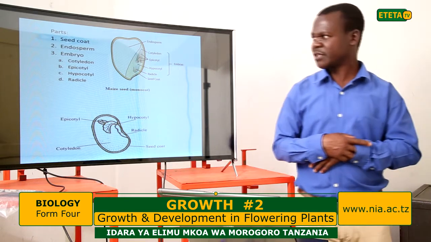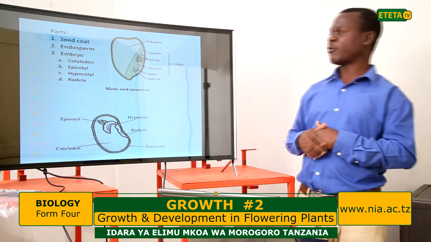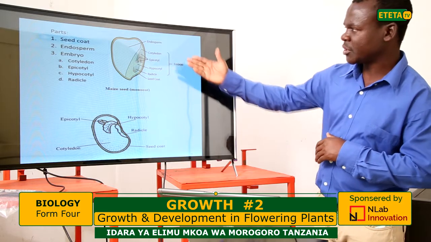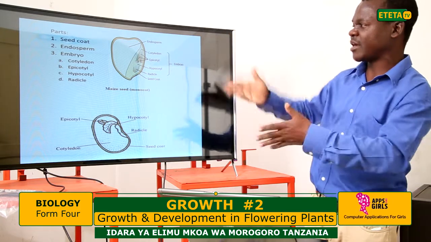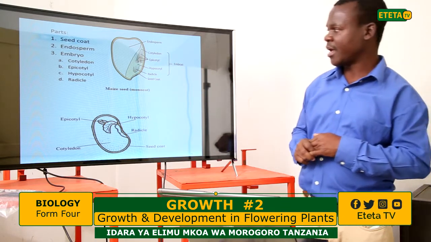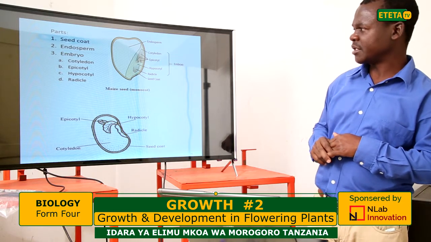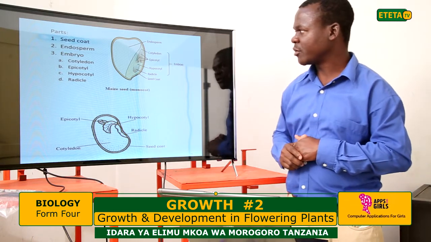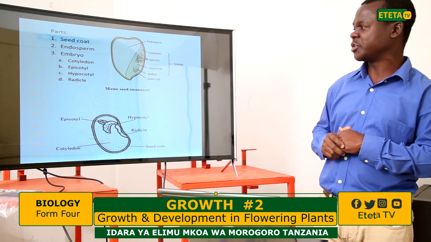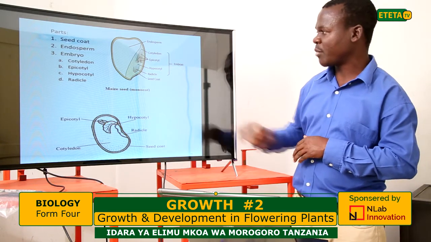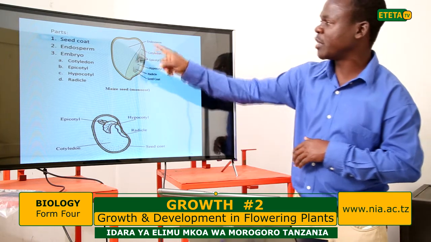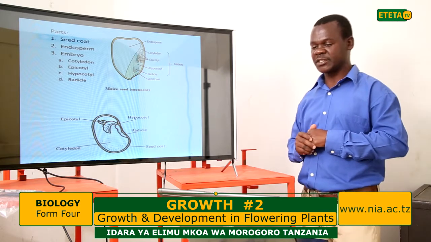The diagram on the board shows the seed and the parts I have been explaining. The embryo is contained in the seed, but it is covered by the structure known as the seed coat, or testa. In the embryo, there is the cotyledon, which is the place where food is stored. There is an epicotyl that will develop later into a plumule, and a hypocotyl that will develop into a radicle, and the seed coat. The endosperm is the food storage part of the seed.